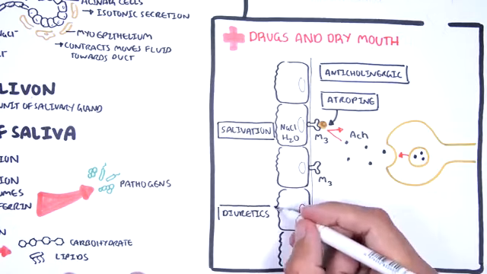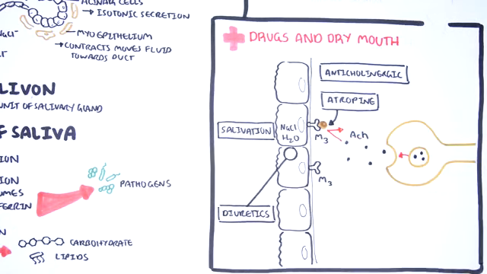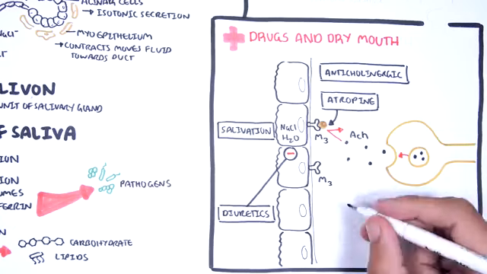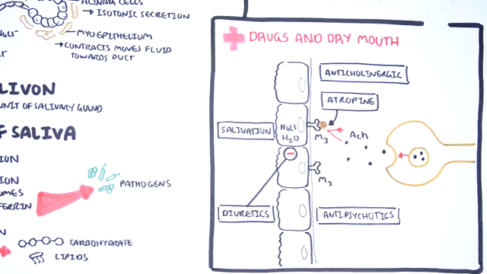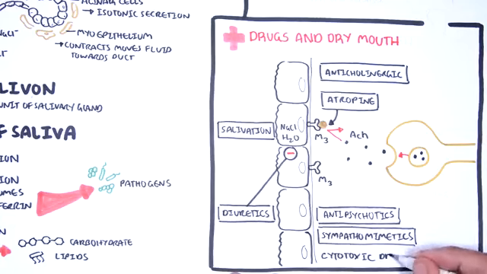Diuretics are another drug class that works indirectly to cause a dry mouth by causing an increase in fluid excretion, thus reducing fluid volume, which can lead to a dry mouth. Other medications that are important causes of dry mouth are antipsychotics, sympathomimetics, and cytotoxic drugs.